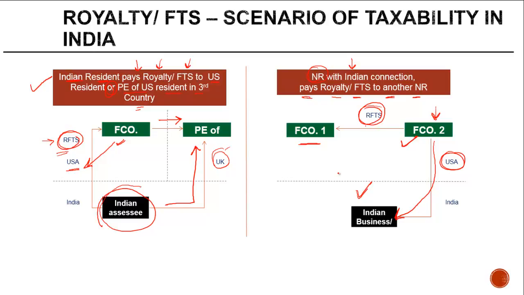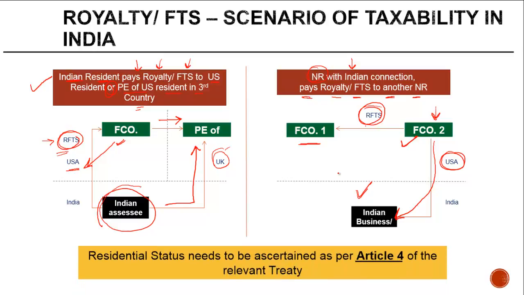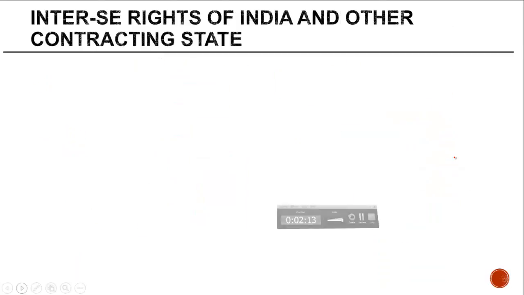Now, when I say a non-resident, for that purpose, the residential status of the foreign company, whether this company is a foreign company or not, needs to be ascertained as per Article 4 of the relevant treaty, right? What Article 4 stands for, for that, we will have a different set of presentation which you can go through.